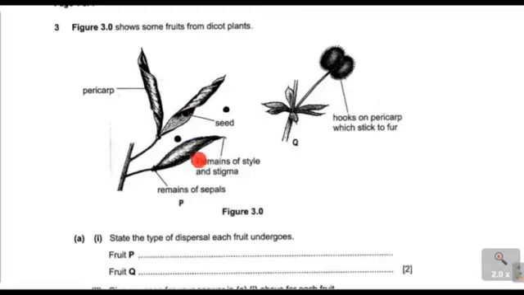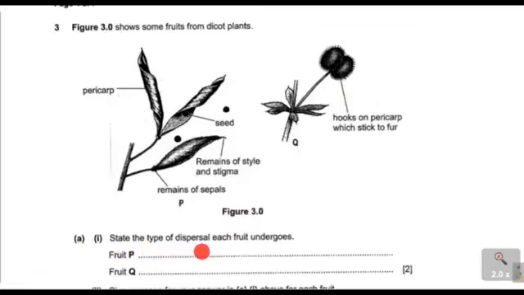So we have this figure 3.0 where we have plant P and plant Q. This plant P is labeled. We have the pericarp, we also have the seed, we also have the remains of the style and the stigma, and we also have the hooks on the pericarp which stick to the fur of the animal. Okay, so we have our question A1 right here.